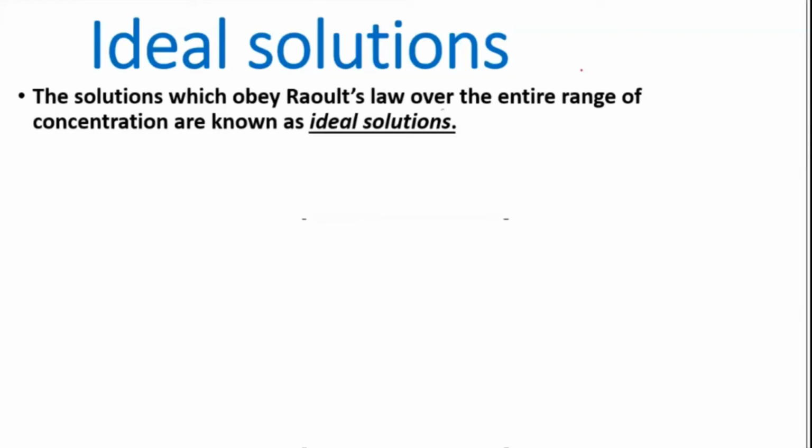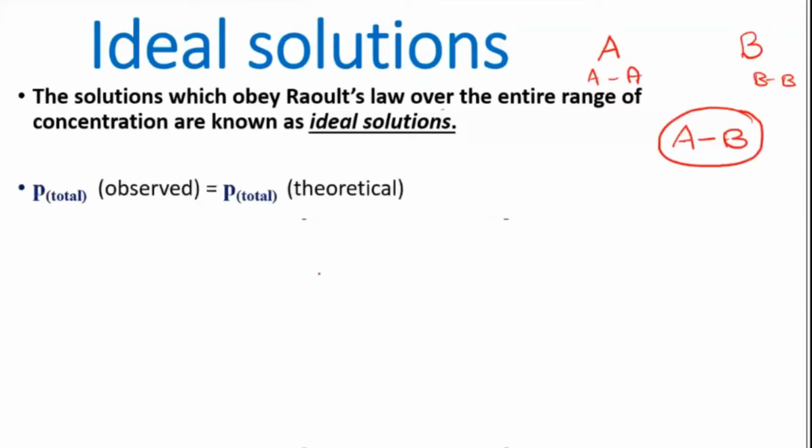So here, when two liquids are mixed together, if I take A as one liquid and B as the other liquid, between A and A there will be some attraction, and between B and B there will be some force of attraction. When they are forming A and B, if their attractions are similar, then they will obey this Raoult's law. And how do you find out? As I told you yesterday, you compare the observed and the theoretical values and see whether they match with each other.